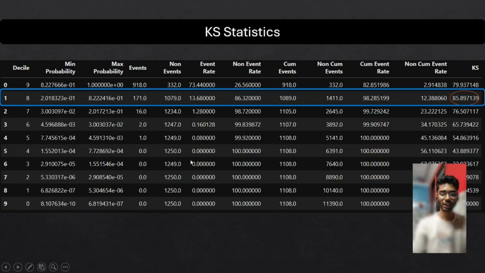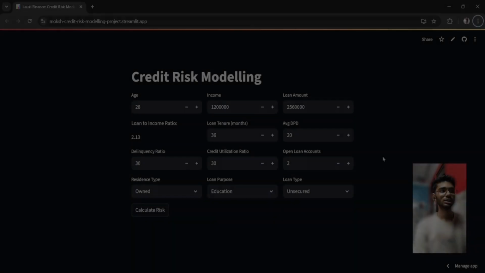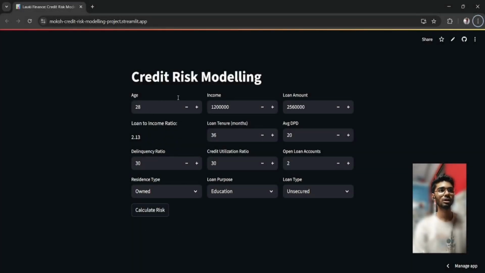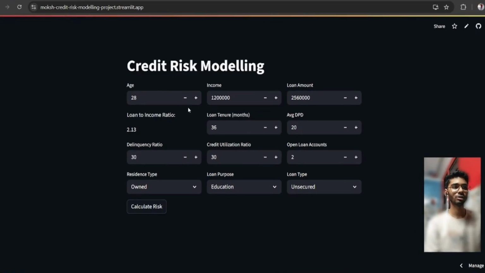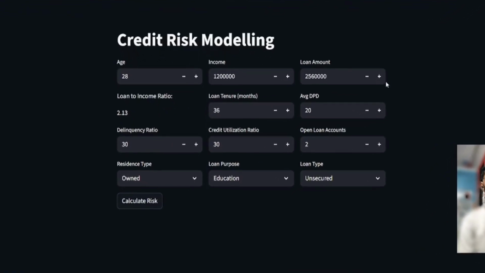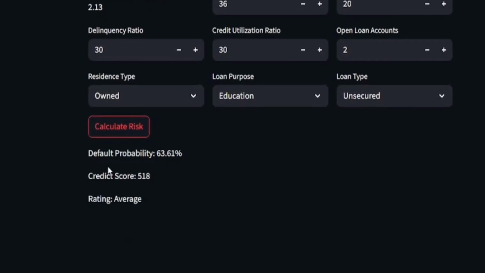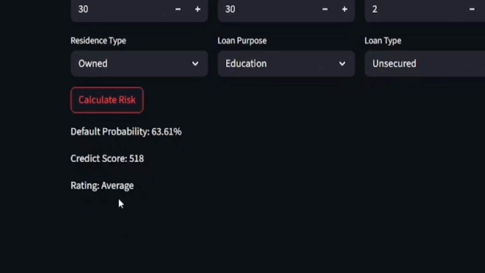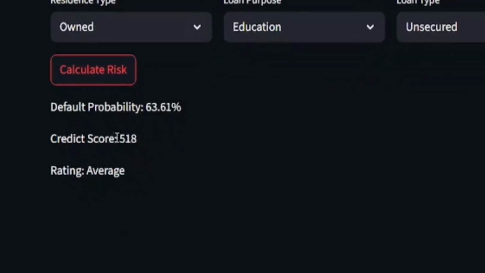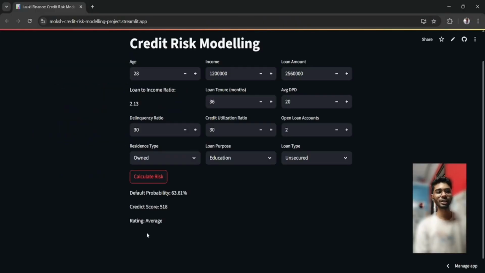Now let's see the Streamlit application. This is our Streamlit application. These are the features that we have already discussed, and I have given some values. For this particular individual, we will calculate the risk. It will give us the default probability as 63% with the credit score as 500, with a rating as average.